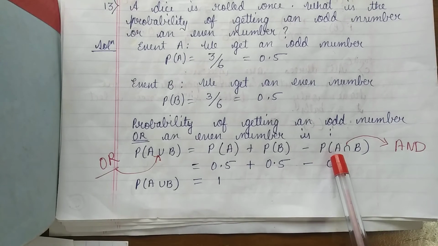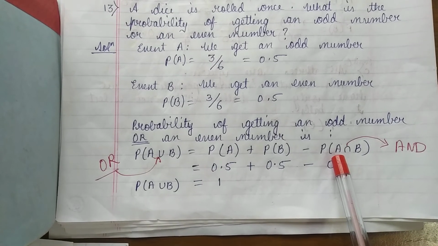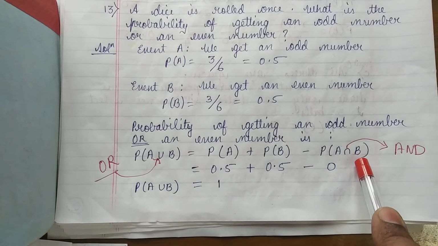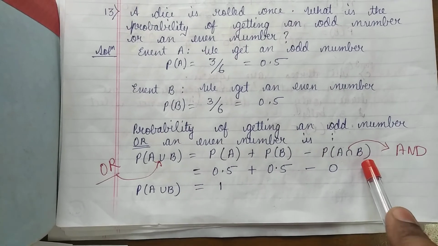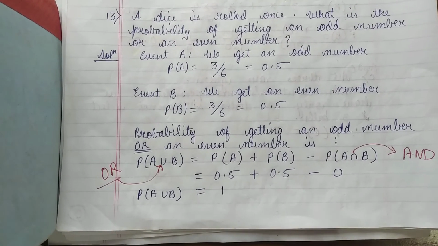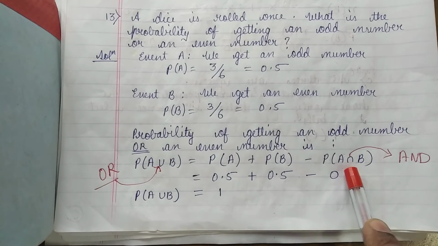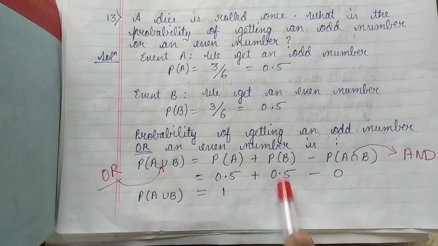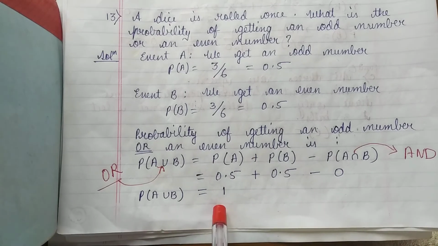So what is A? A is odd number, B is even number. So when you roll a dice, can you get both an even number and an odd number? It is not possible. So that is why this becomes 0, and that is why you have to write only these two. So it is equal to 1.